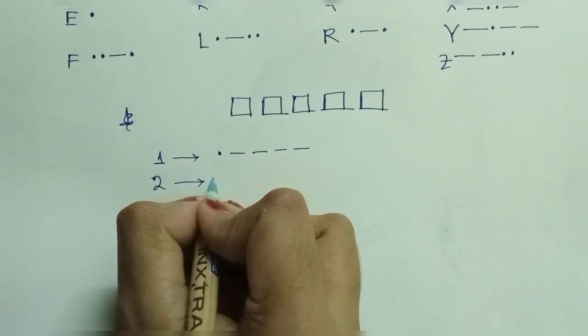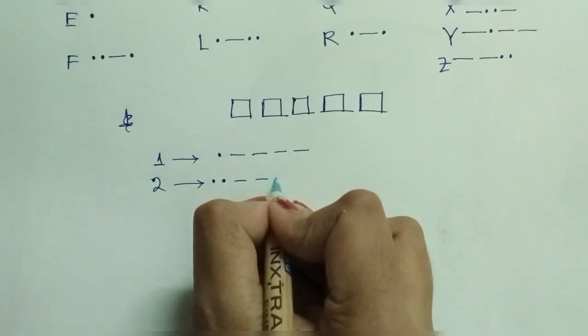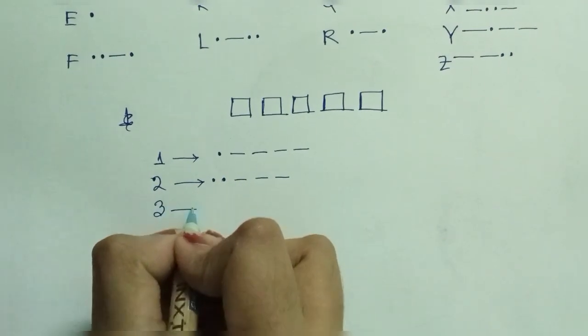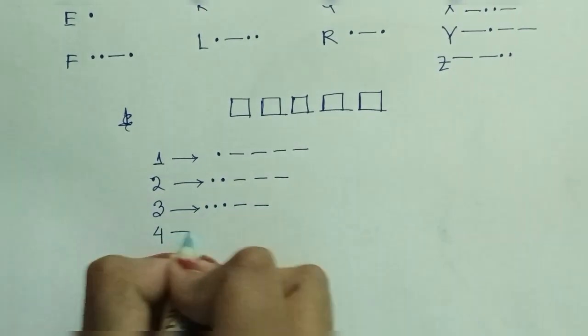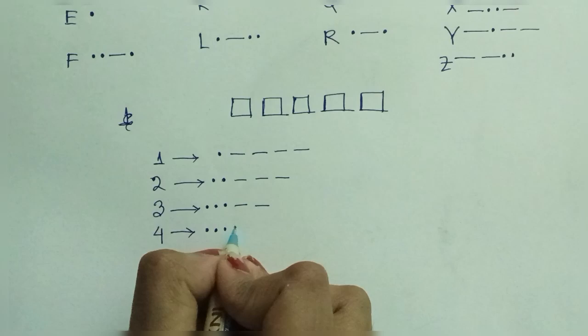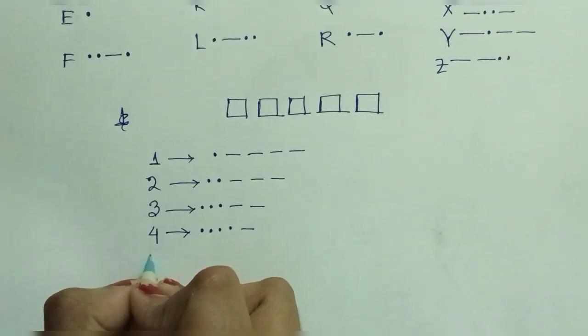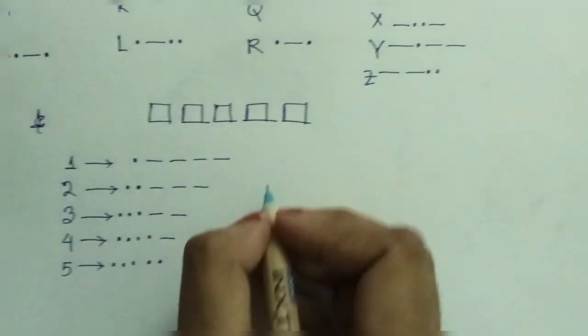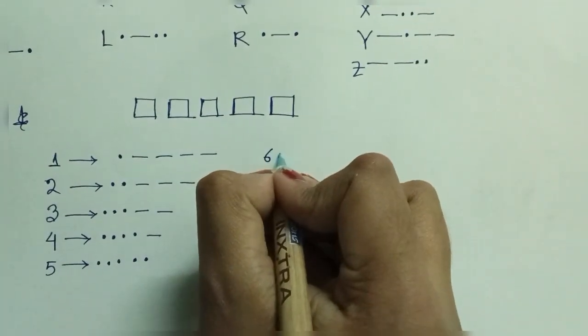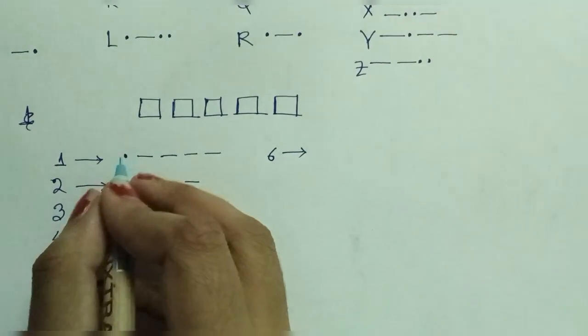2 has two dots and 3 dashes. 3 has 3 dots and 2 dashes. 4 has 4 dots and 1 dash. 5 has 5 dots. Now 6 is totally the opposite of this.